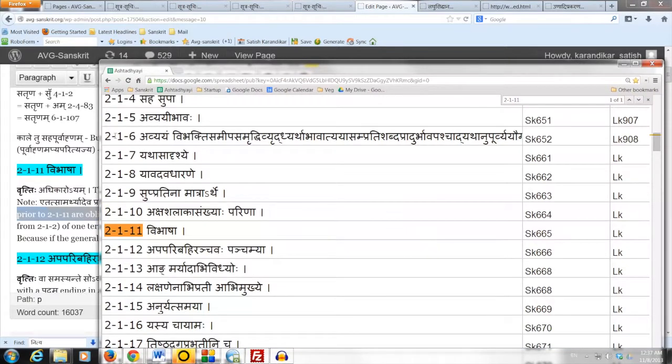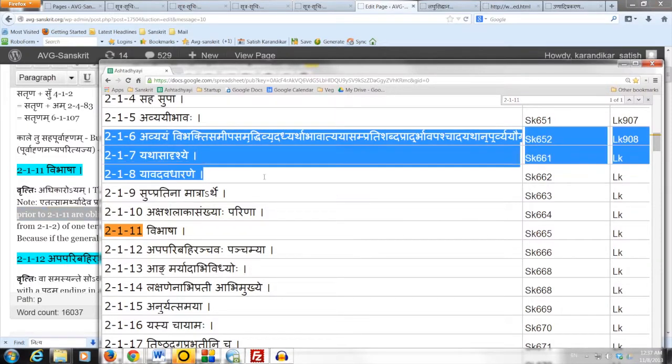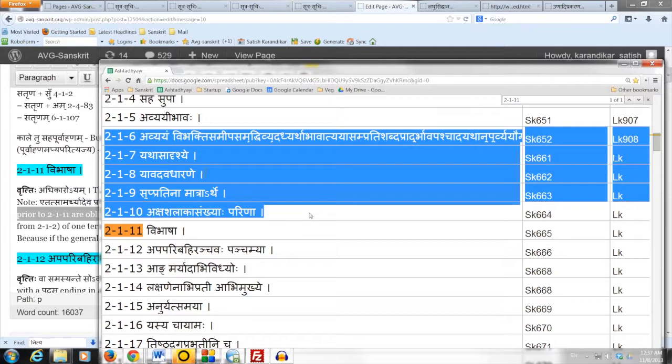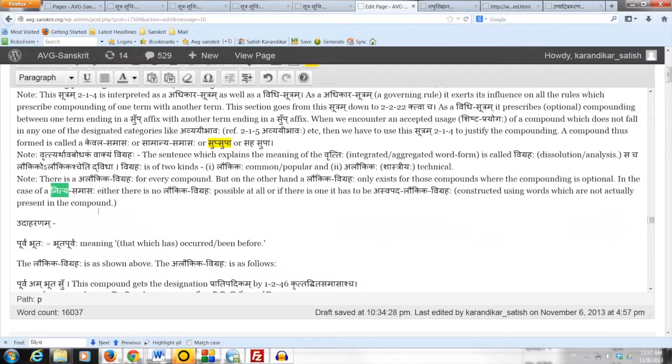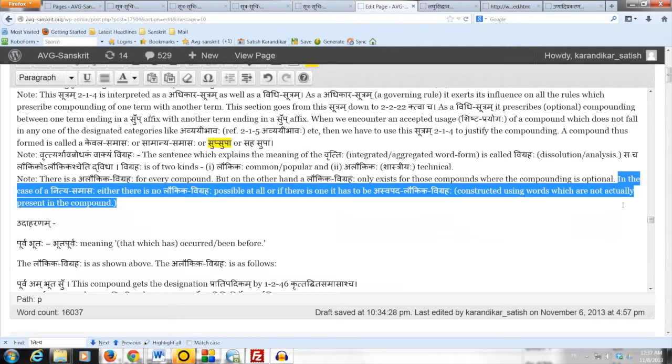Hence the compounding prescribed by the Sutram 2.1.6, Avyayam Vibhakti, Samipa, Samriddhi, etc., as well as by the rules 2.1.7, 8, 9 and 10 are obligatory. There is no choice where we may have a sentence using the same terms as are used in the compound to give the same meaning. So basically a Swapada Vigraha Vakyam is not possible in the case of the compounds prescribed by the rules 2.1.6, 7, 8, 9 and 10.